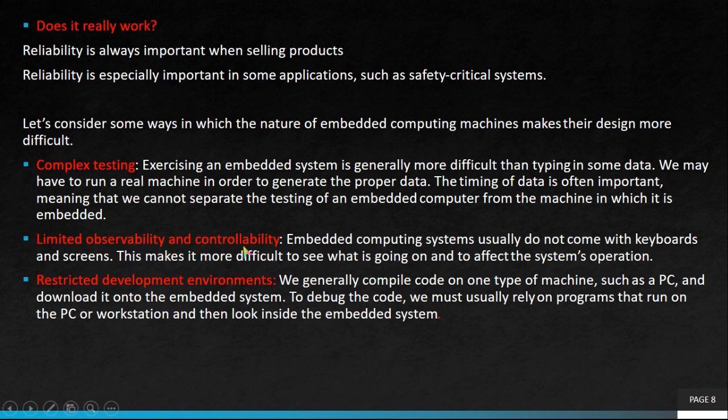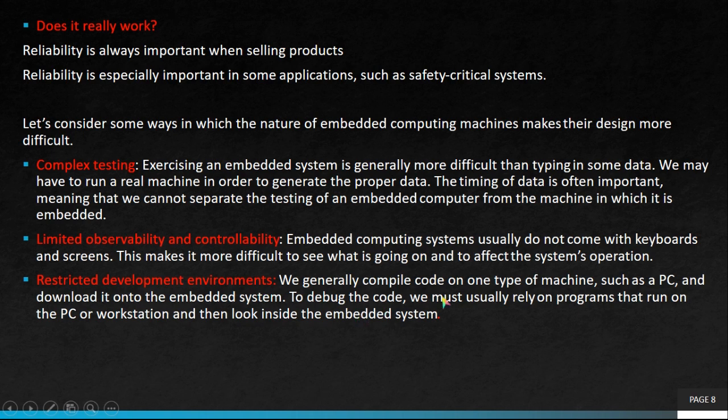Next one is limited observability and controllability. Embedded computing systems usually do not come with keyboards and screens. This makes it difficult to see what is going on and affects the system's operation. Embedded systems generally do not have a screen or keyboard, so we do not know what is happening inside the system.